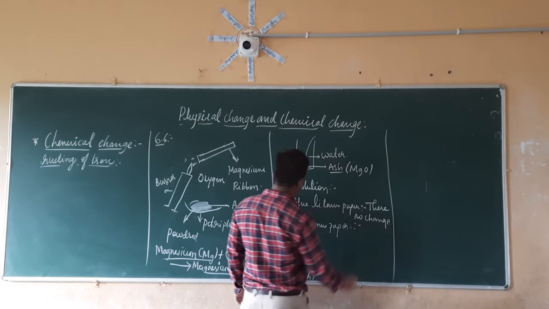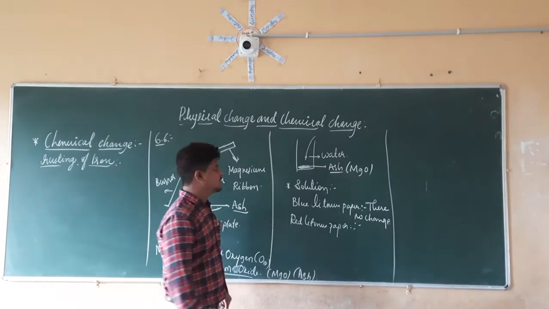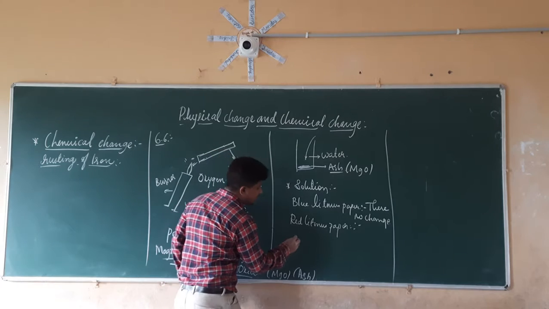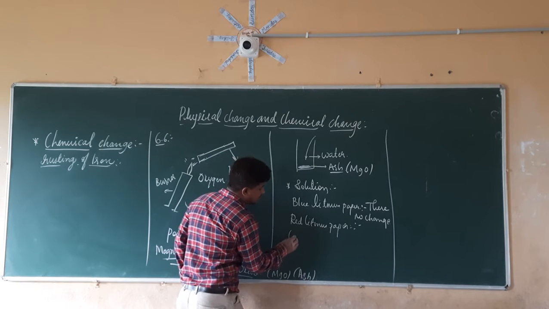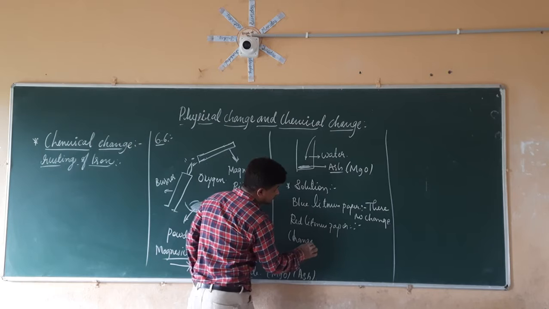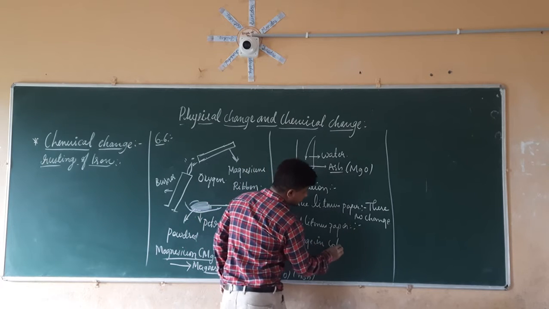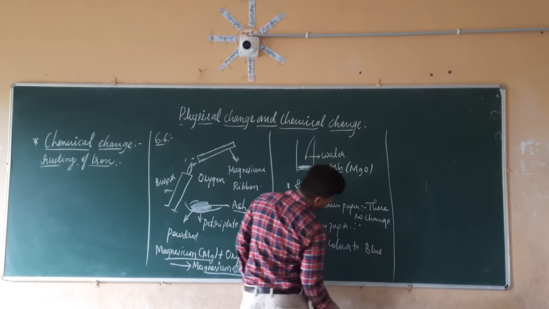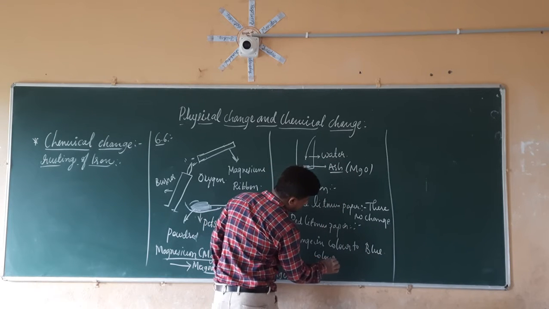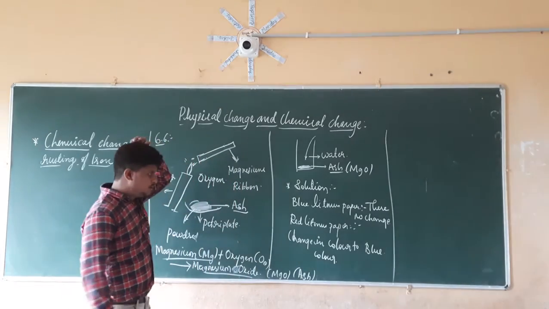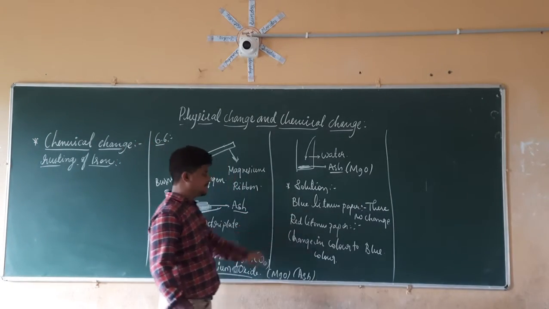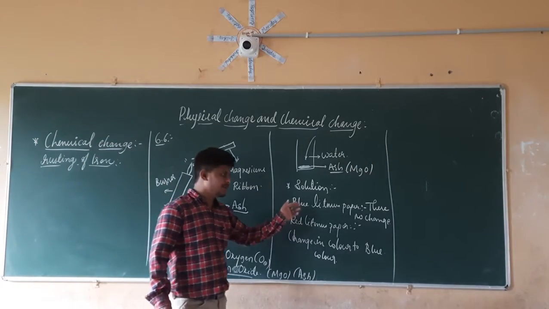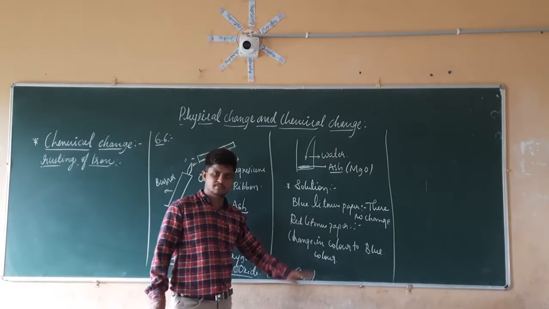But when you check with the red litmus paper, it is going to change the color of the red litmus paper to the blue color. In the same manner, if you check the blue litmus and red litmus paper on this ash, it is not changing the color of the blue litmus paper as well as the red litmus paper.